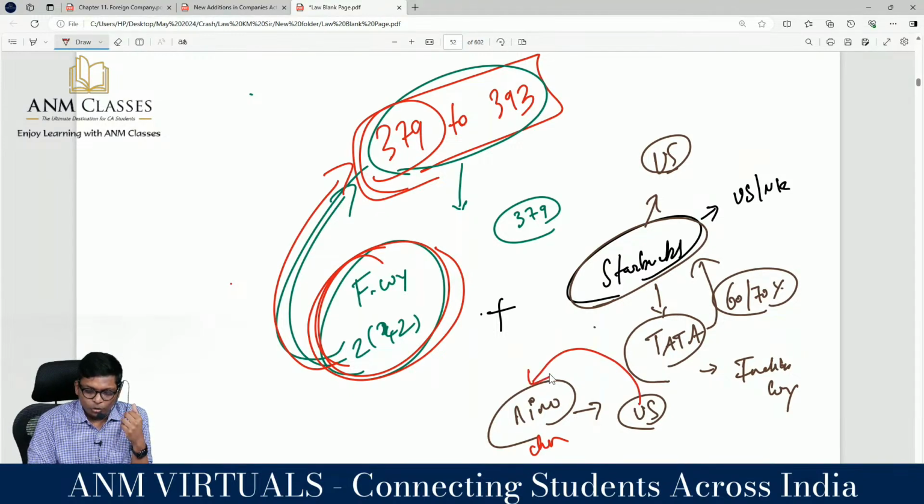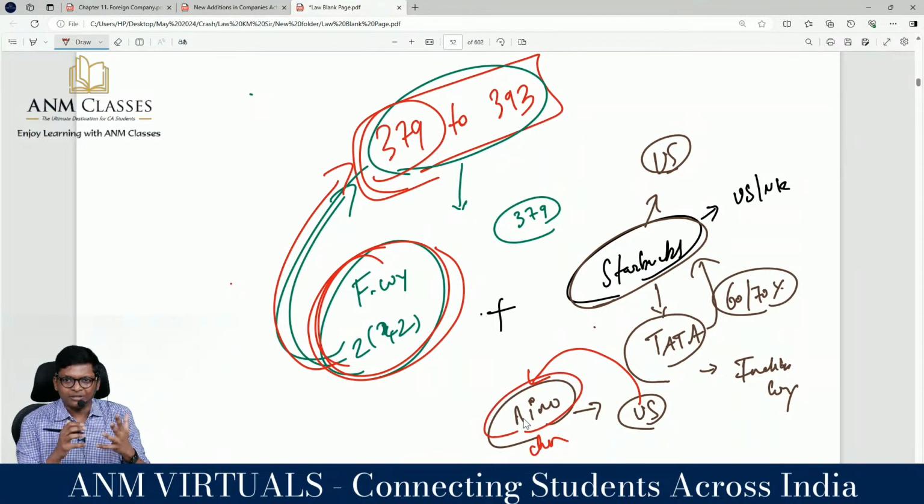The friend came to Chennai, but never left, stayed and settled in Chennai. Now in the final class, the friend is also sitting in the class with Nino. Now that friend of Nino, is that friend a foreign national or an Indian national?